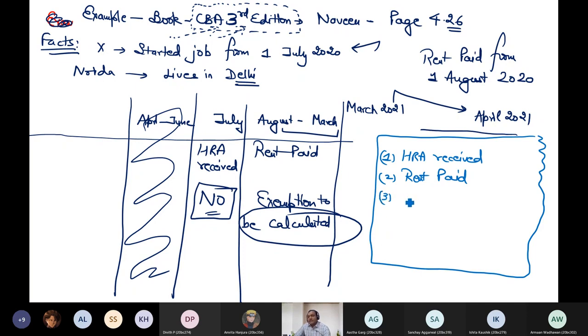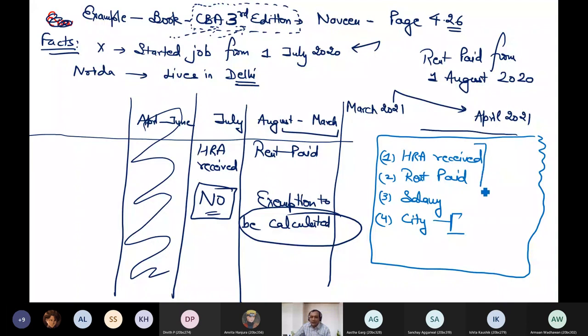If there is a change in salary for the purpose of HRA exemption, there are chances that HRA exemption will change. And similarly, if there is a change in the city where you are living, where you have changed from Delhi to UP, the percentage becomes 40% to 50%, or from UP to Delhi, percentage becomes 40 to 50. So there are chances that HRA exemption will change.